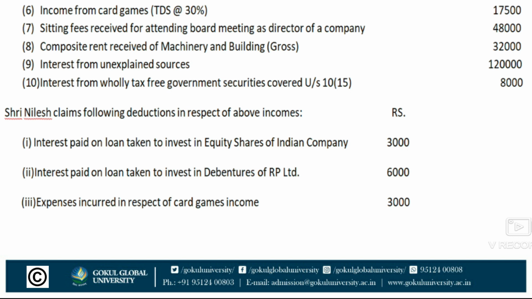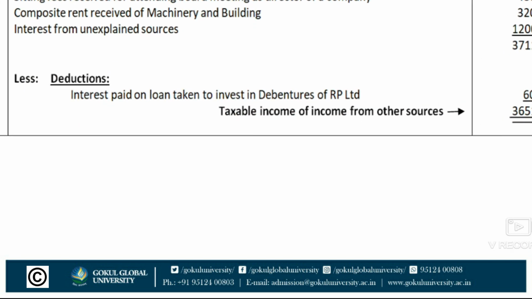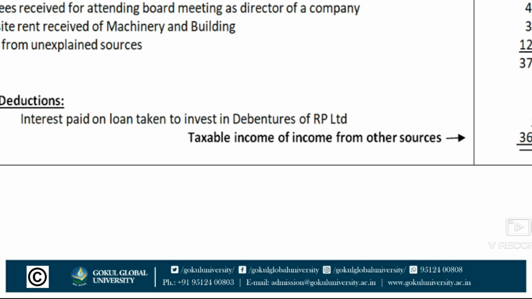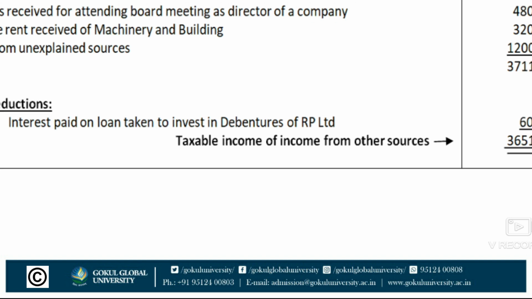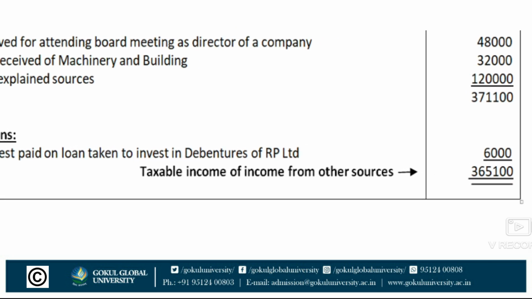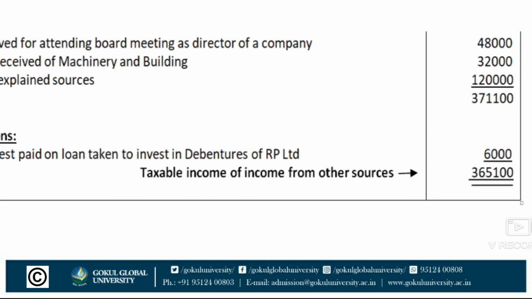So there is only one deduction, that is interest paid on loan taken to invest in debentures of RP Limited, rupees 6,000. See, we have to deduct in deductions interest paid on loan taken to invest in debentures of RP Limited, rupees 6,000. So our net answer is 3,71,100 minus 6,000 is equal to 3,65,100. Taxable income from other sources.